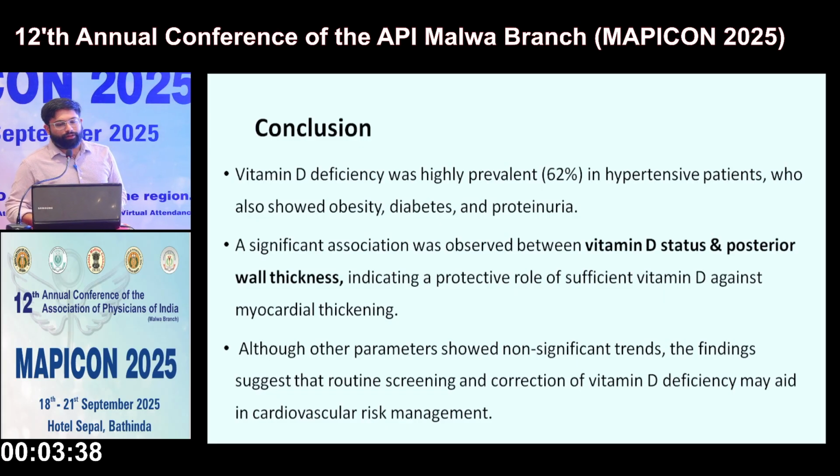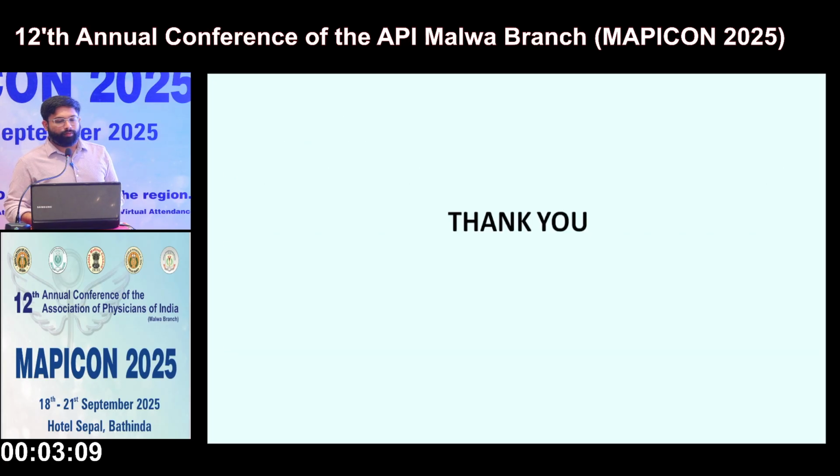Conclusion: vitamin D deficiency was highly prevalent, 62%, in hypertensive patients who also showed obesity, diabetes, and proteinuria. A significant association was observed between vitamin D status and posterior wall thickness, indicating a protective role of sufficient vitamin D against myocardial thickening. Although other parameters showed non-significant trends, these findings suggest that routine screening and correction of vitamin D deficiency may aid in cardiovascular risk management. Thank you.